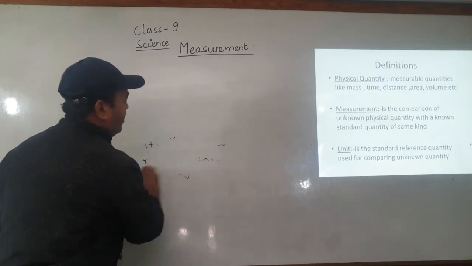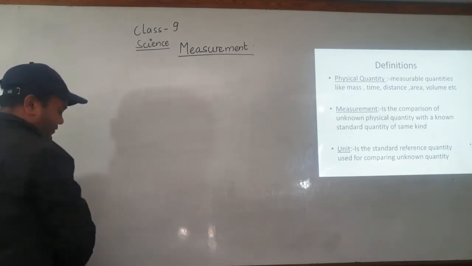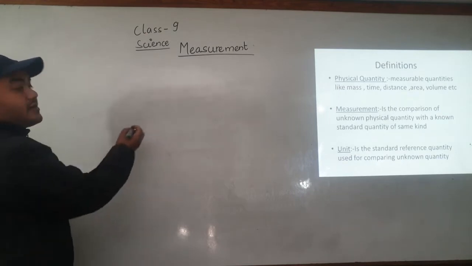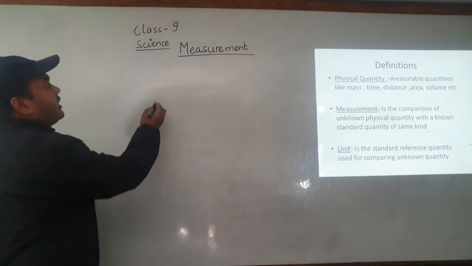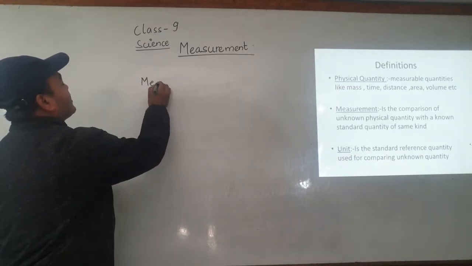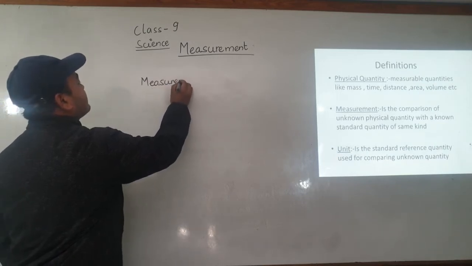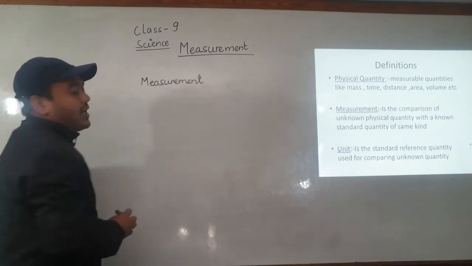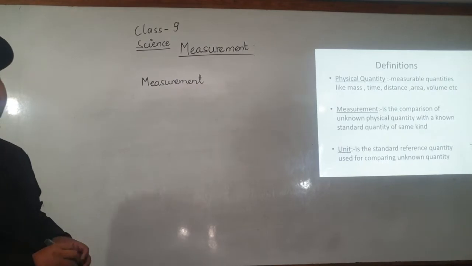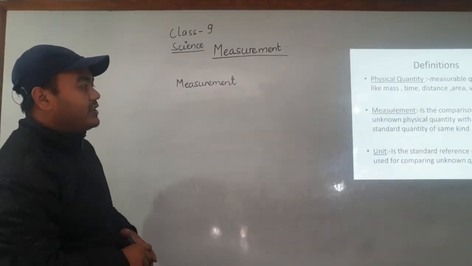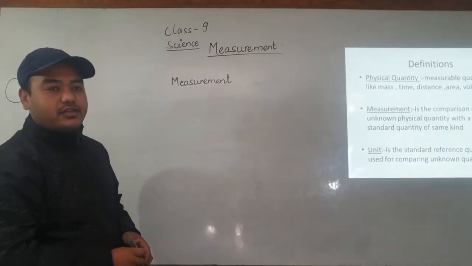You have studied in previous classes, like class 7 and class 8, measurement as the process of comparing an unknown physical quantity with a known standard quantity.